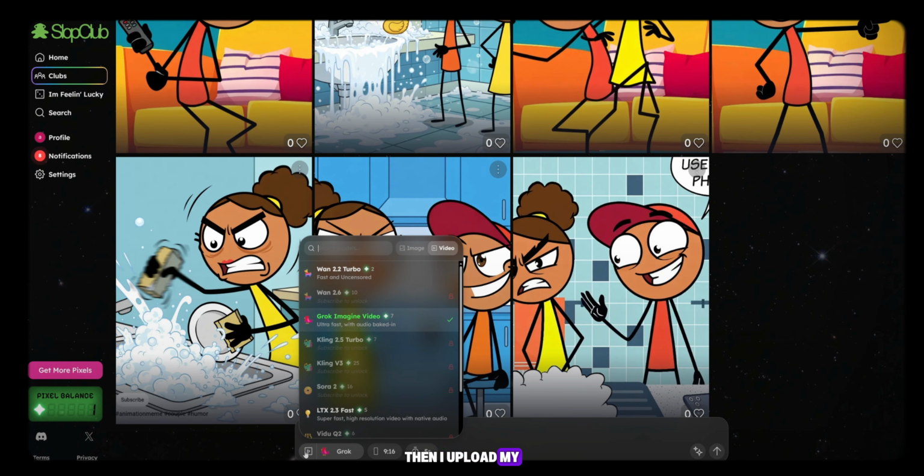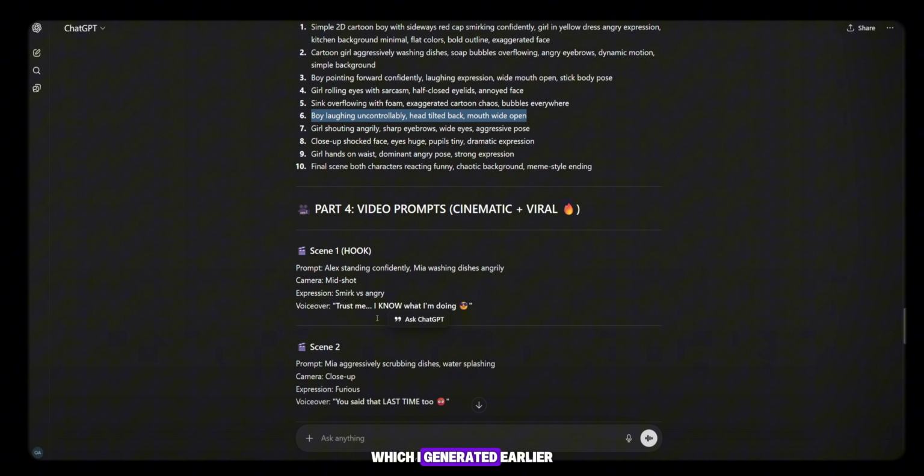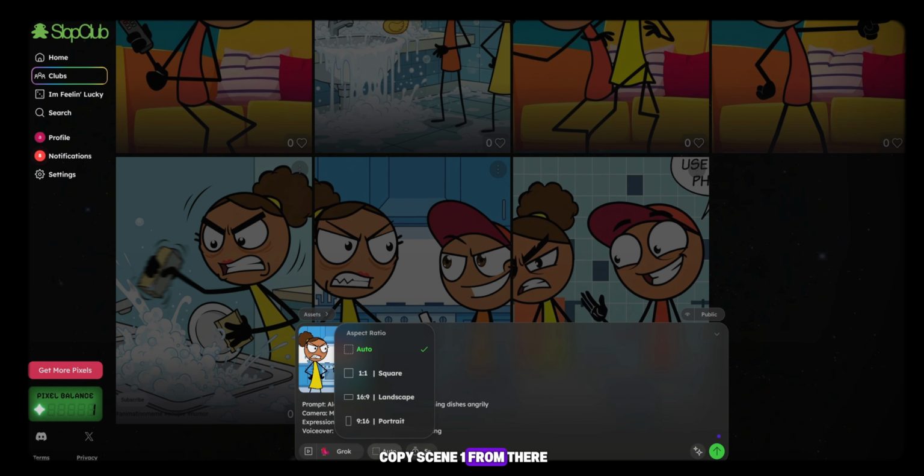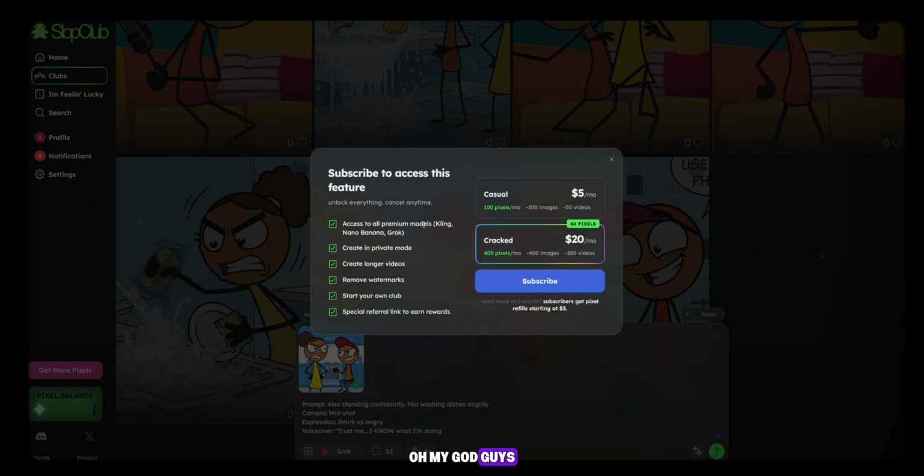Then I upload my first image here, which I generated earlier. Then I go back to ChatGPT and copy scene 1 from there. After copying, I come back again to Slop Club and paste it here, select the ratio, and simply click on Generate. Oh my God! Guys, what is this?